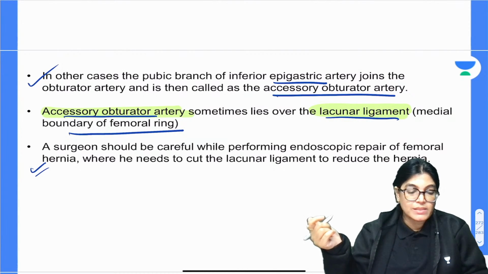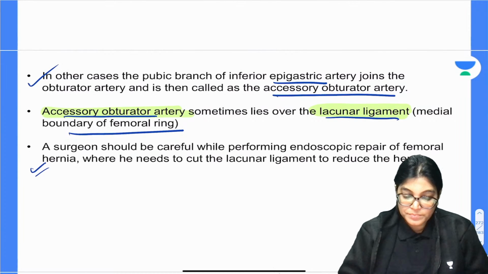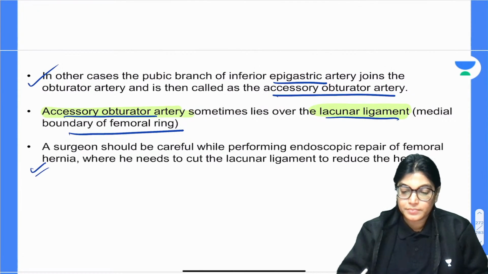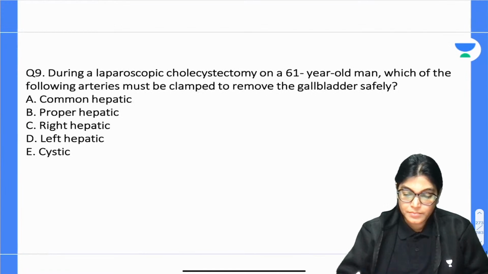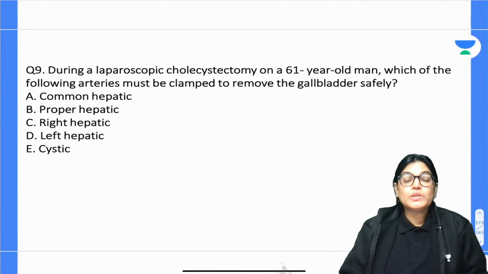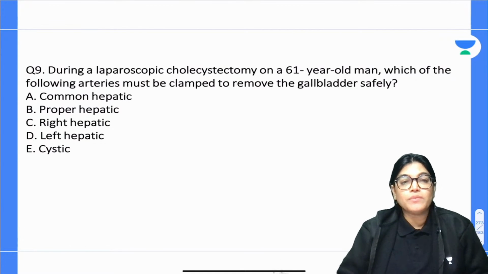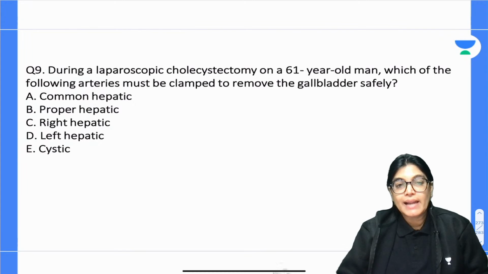Okay, my dear aspirants, let's move on to the next MCQ. During a laparoscopic cholecystectomy done on a 61-year-old man, which of the following arteries must be clamped properly to remove the gallbladder safely?